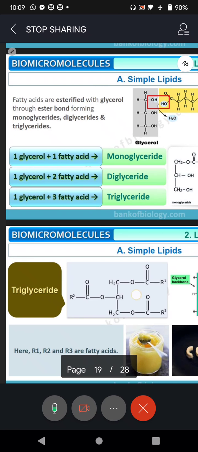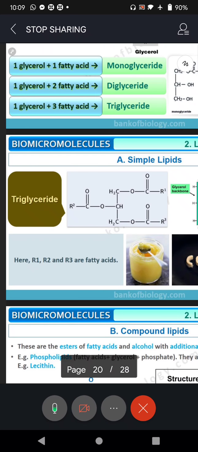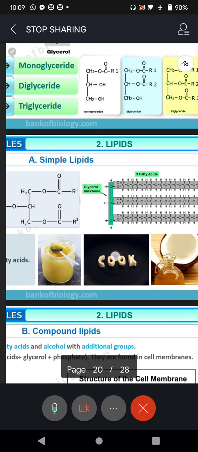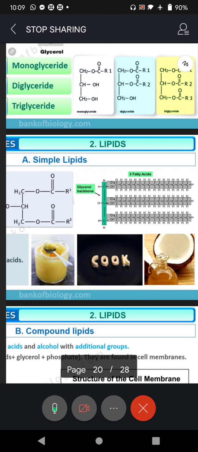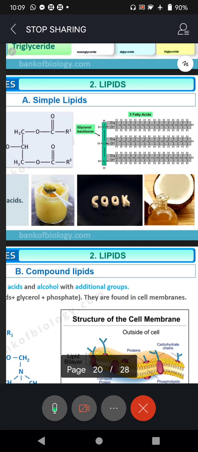And a triglyceride example is given. See the structure. And here in this diagram you can see R1, R2, R3. Those are fatty acids. R1, R2, R3 are the fatty acids. And look at that, just now I said your cooking oil. Like in Kerala, invariably they cook food with coconut oil, right? Whereas in North Karnataka, you must have seen in your own kitchen, your mummy using sunflower oil or groundnut oil, isn't it? And let me expand this.